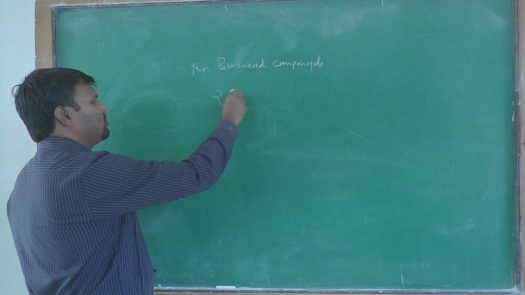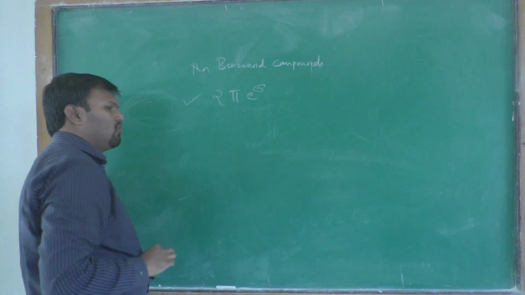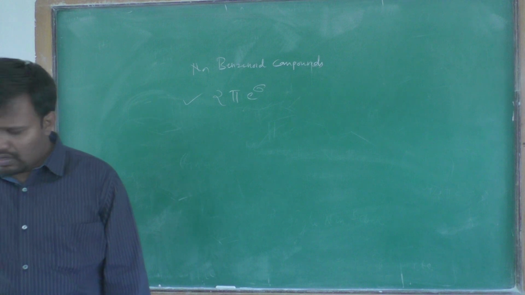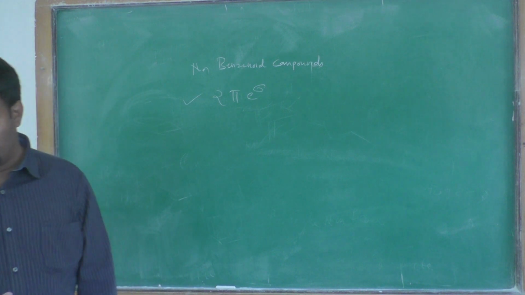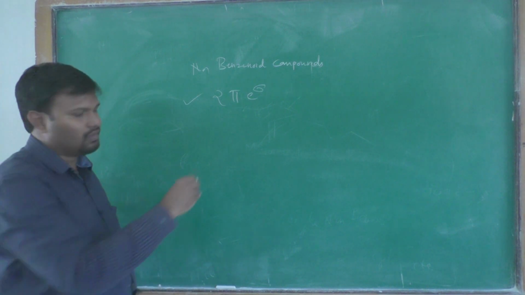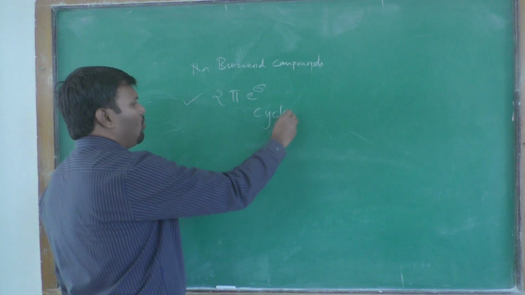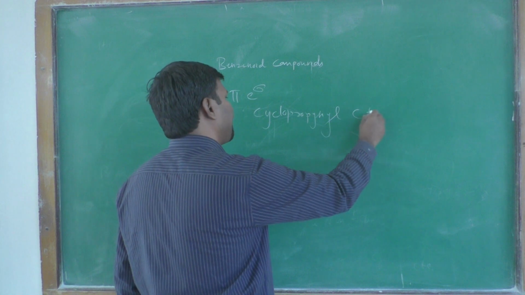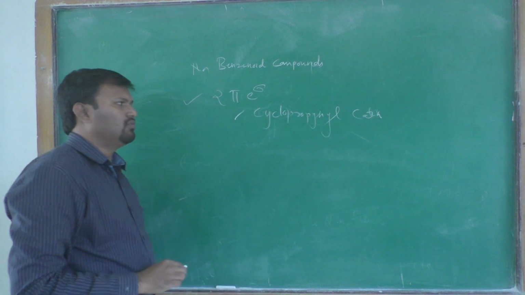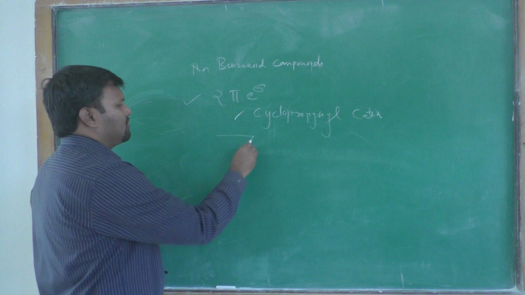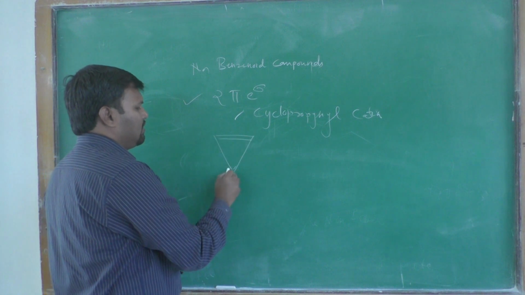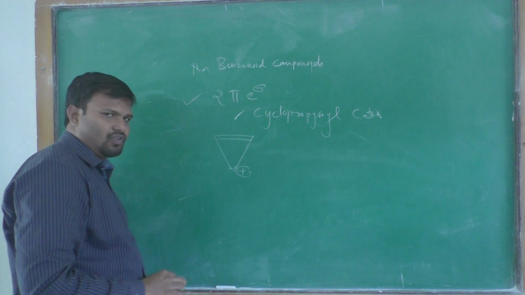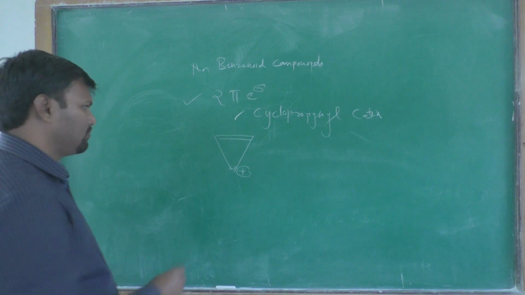The 2 pi electron system example is the cyclopropenyl cation. It does not contain a benzene ring.